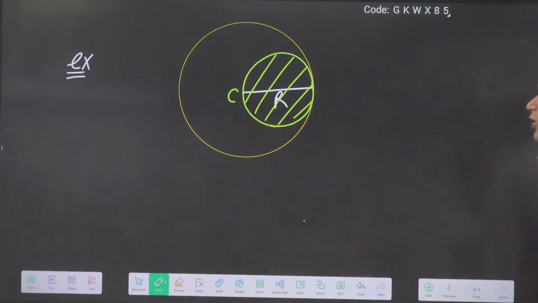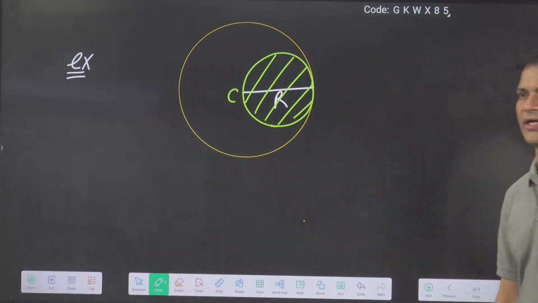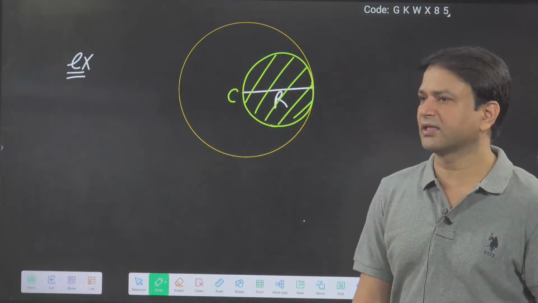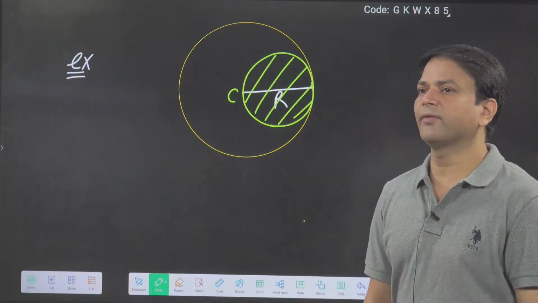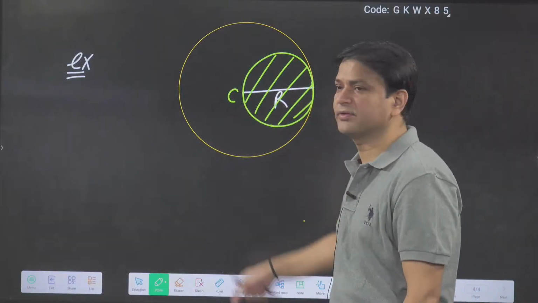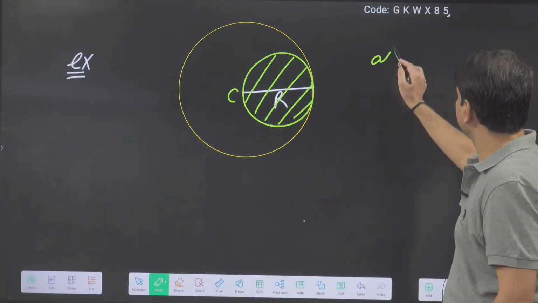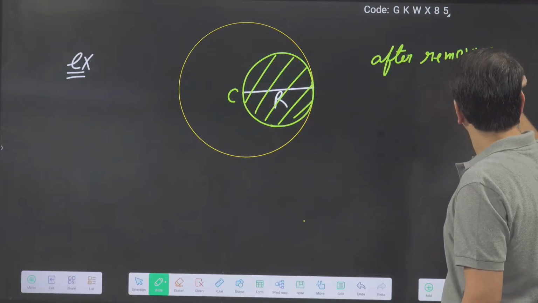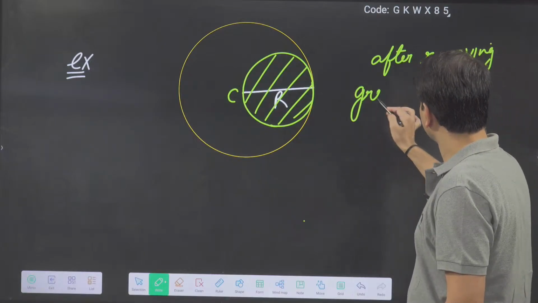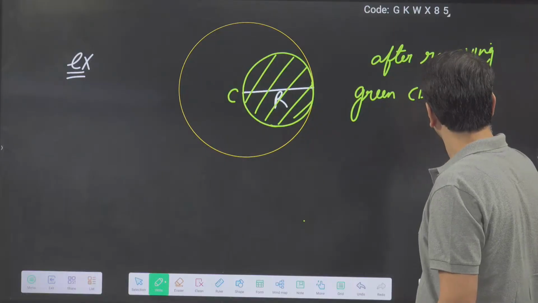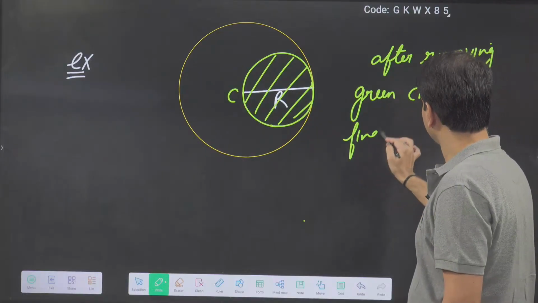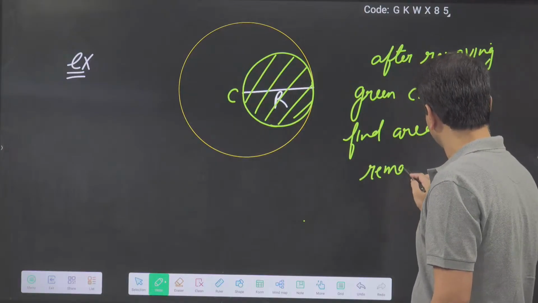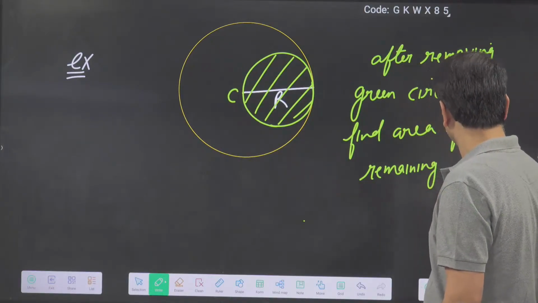Suppose I have a circle of radius capital R, and from this circle I cut out the green circular part. Then you have to find the area of the remaining part after removing the green circle. Find the area of the remaining part.